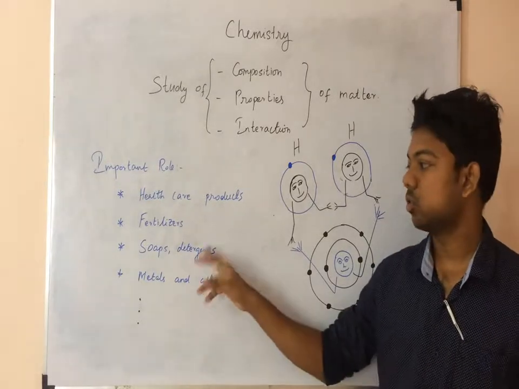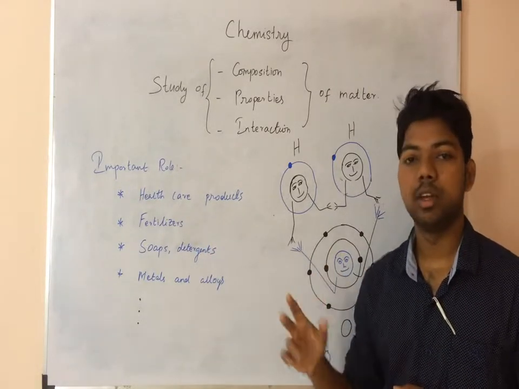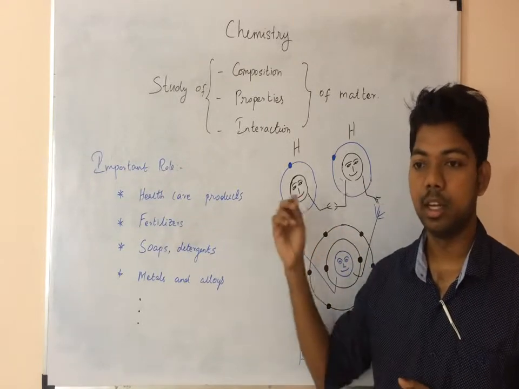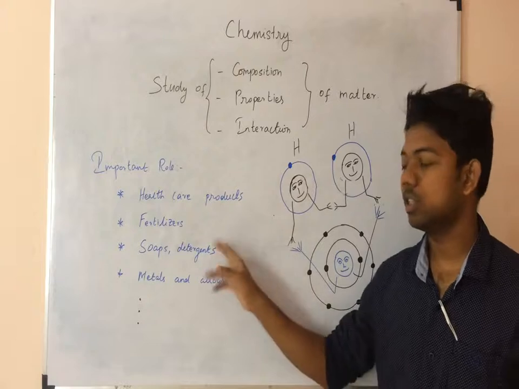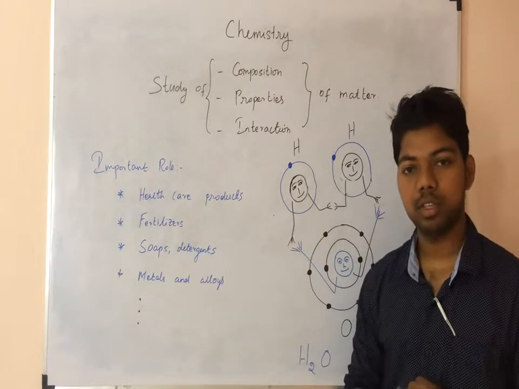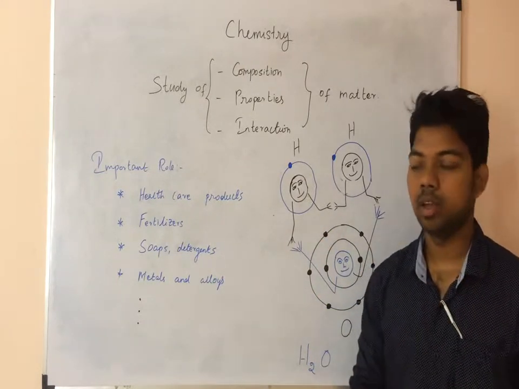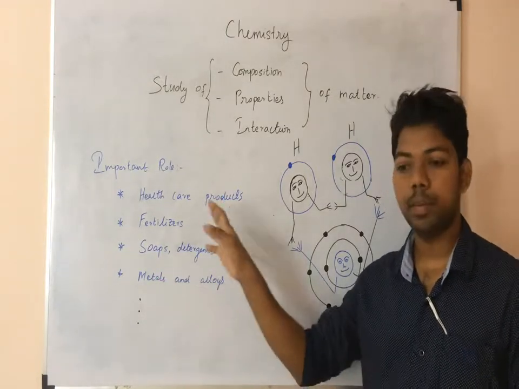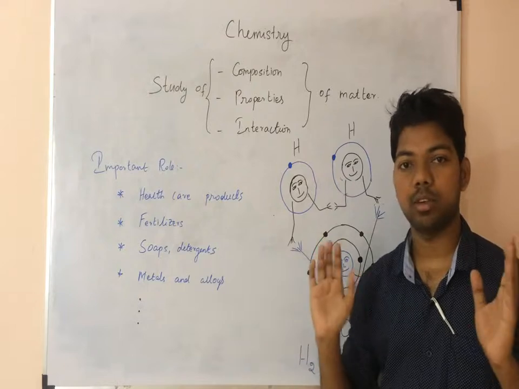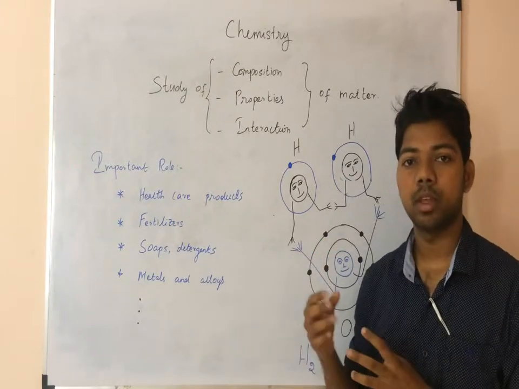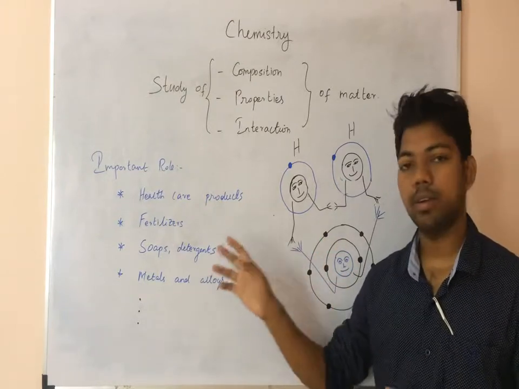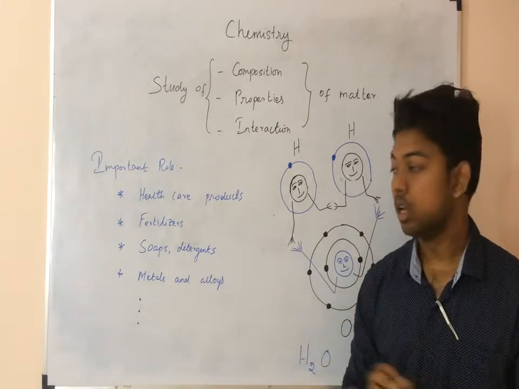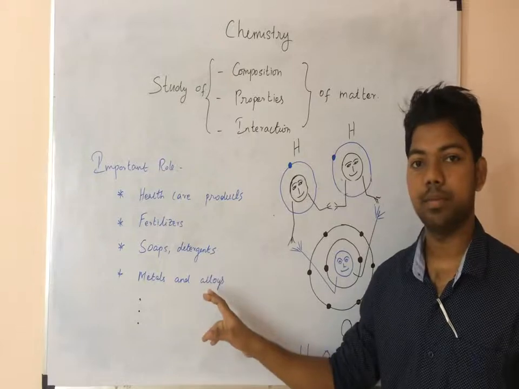Then soaps and detergents. In daily life we use soaps for bathing and washing clothes, and this also happens through chemical reactions. And metals and alloys. We know different types of metals, for example gold, copper, iron. These metals are available all around us. So what is an alloy?